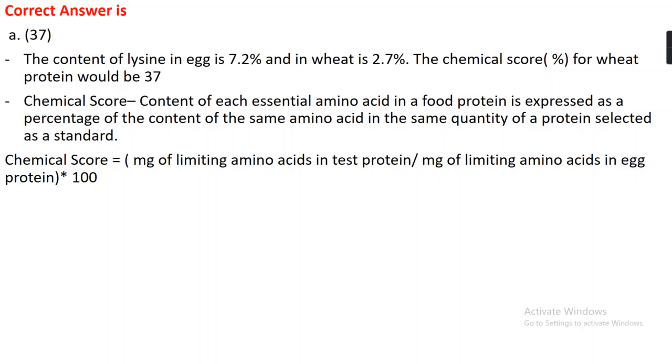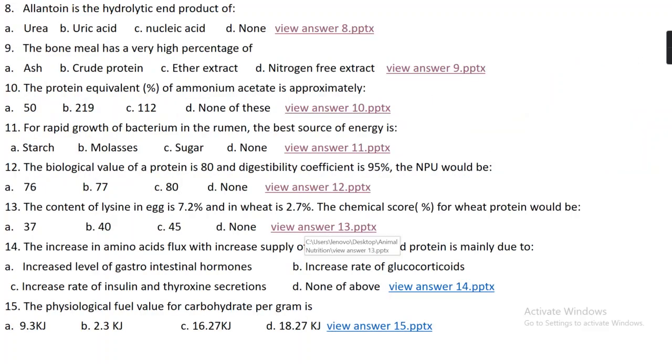The chemical score is expressed as the content of each essential amino acid in a food, as a percentage of the content of the same amino acid in the same quantity of a protein selected as a standard, in this case egg. That is, the amount in mg of the limiting amino acid in a test protein upon the amount in mg of that limiting amino acid in the standard protein, which is egg protein, times 100, gives the chemical score.